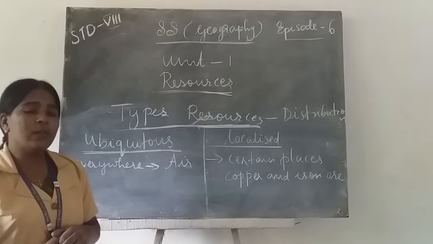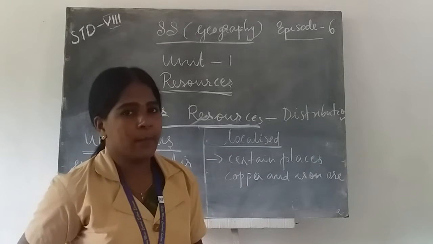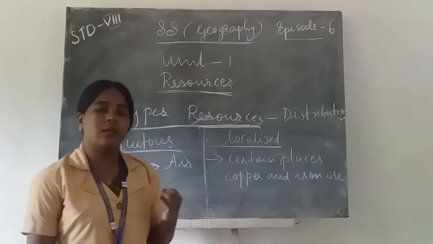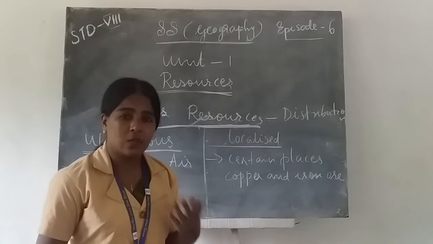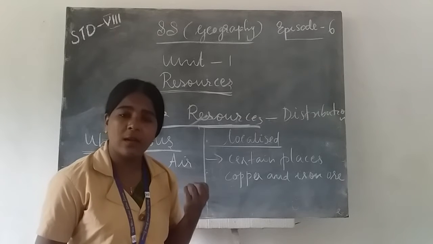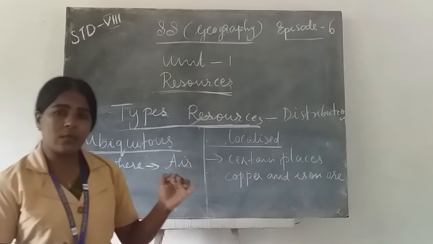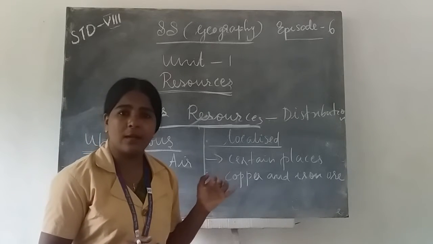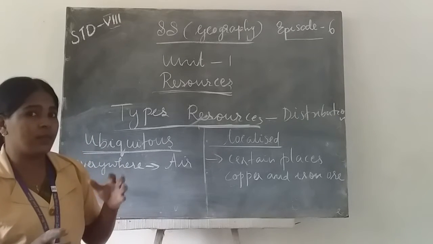Renewable resources are those which are replenished quickly. Water, air, land, soil, solar energy, wind energy, etc. are renewable resources.